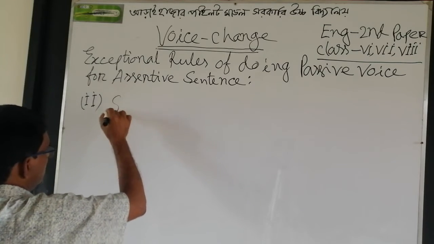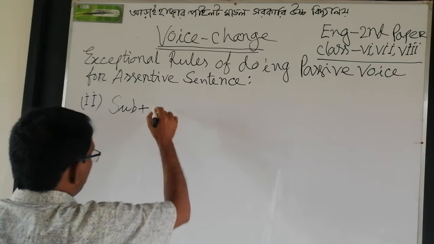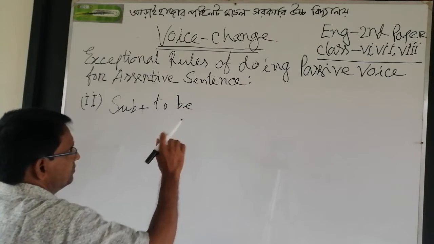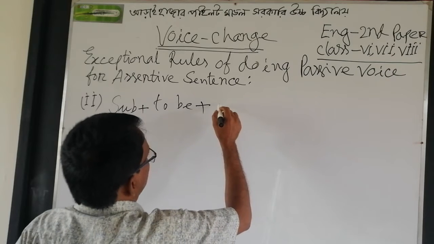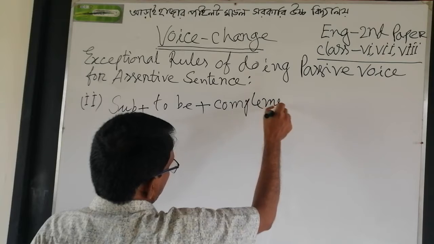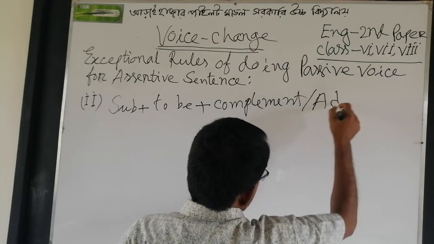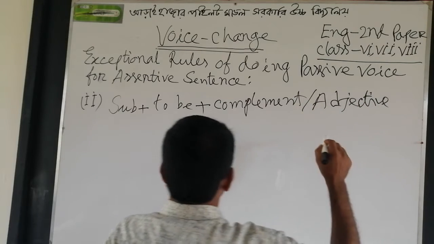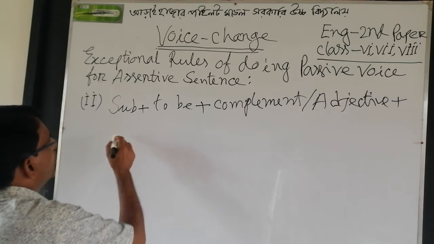The given subject plus verb to be according to the tense of the active voice plus complement or adjective plus when.